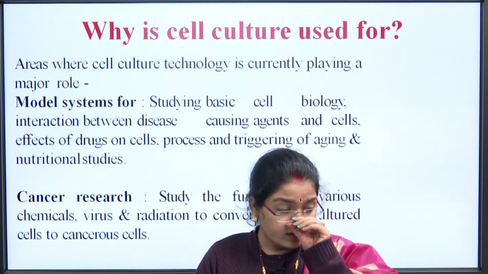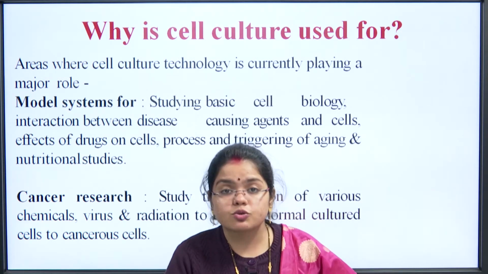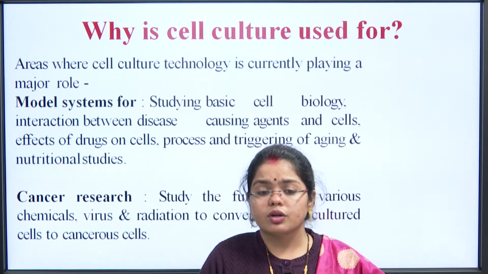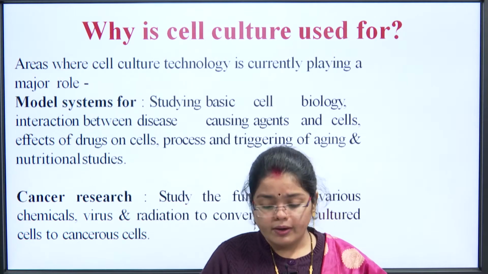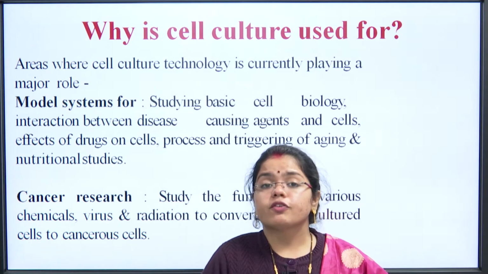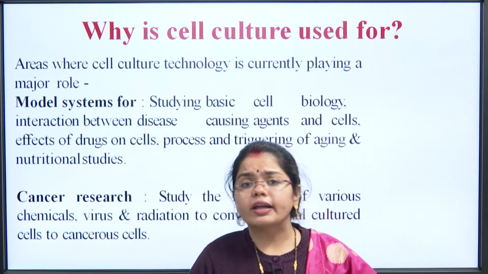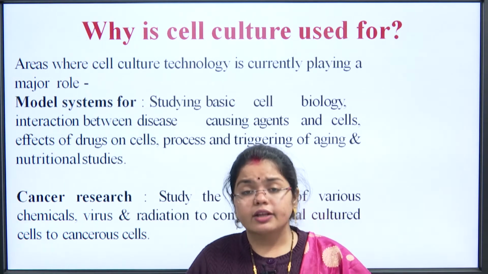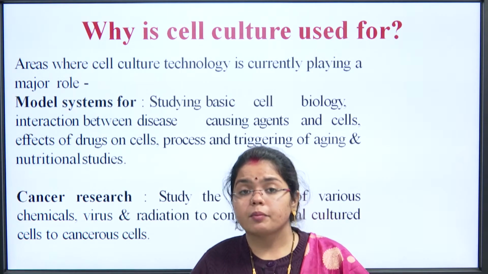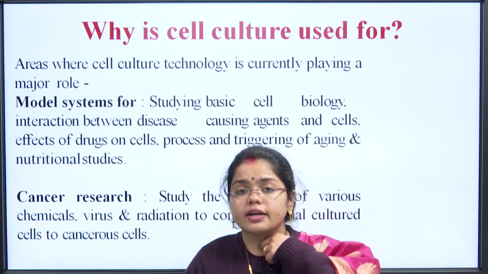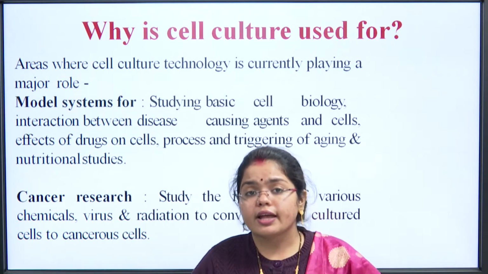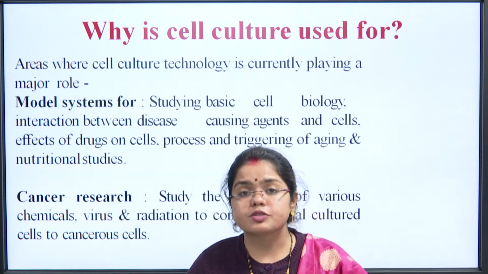Then we observe for a duration what happens to it, whether the cell goes into cancerous growth or dies out. Then there is the effect of viruses, and viral diseases are also studied accordingly. Then what chemicals are doing to the cells. We do all these steps when we go for cancer research.